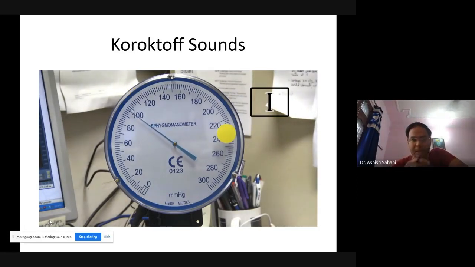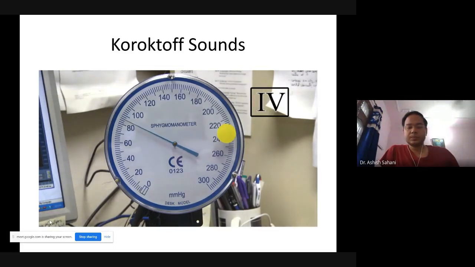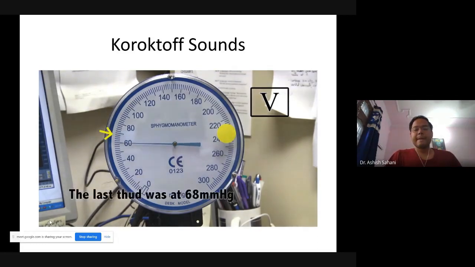Okay, so this is how the measurement is performed.